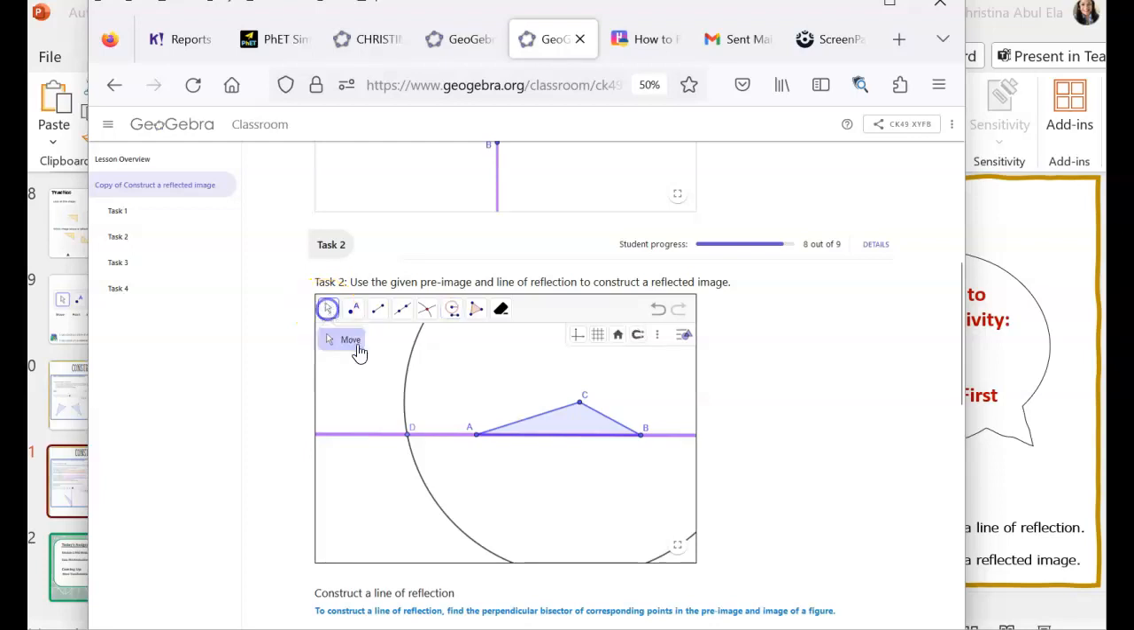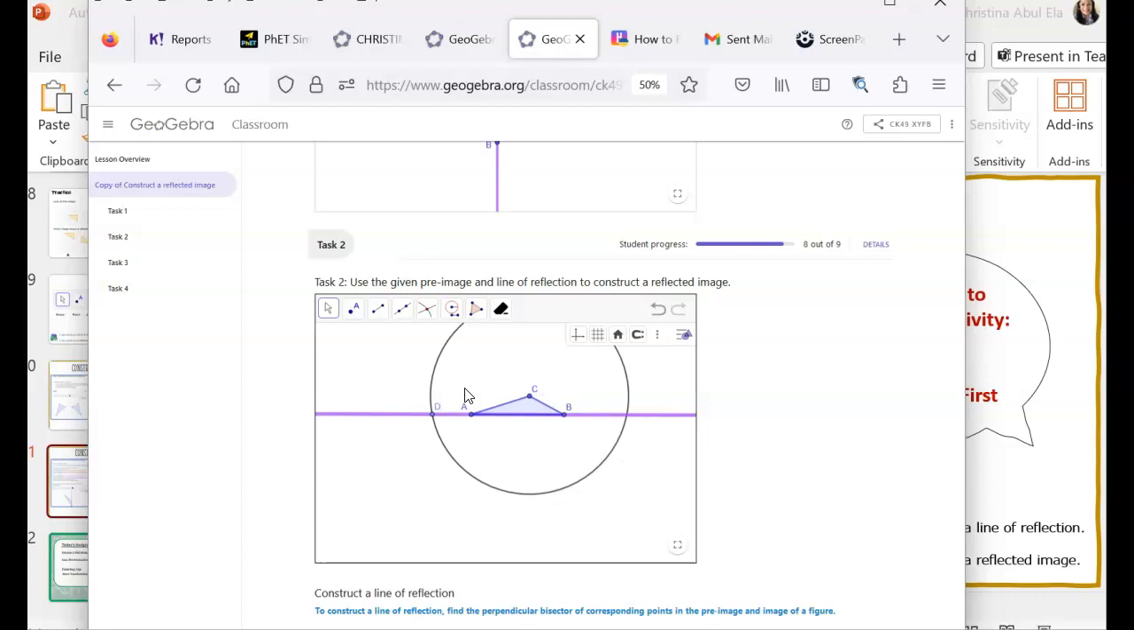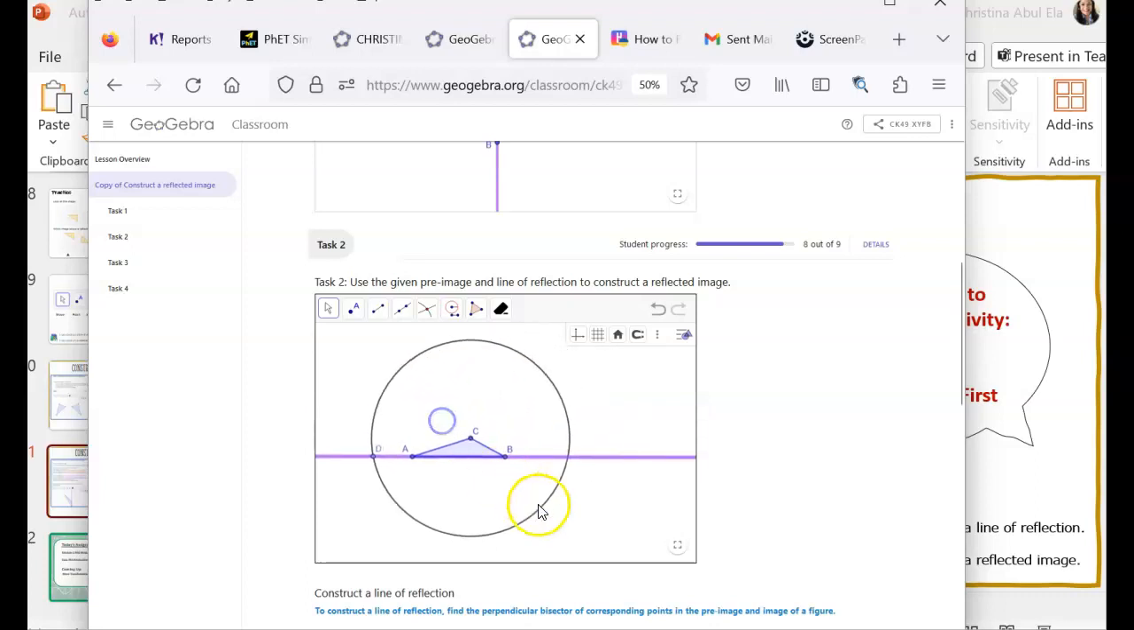So if you click on your pointer tool and then just click in the screen anywhere, you could scroll to make your shape bigger or smaller or move it around so you could see the other end of the circle. So I need to put a point now where the circle crosses over the line of reflection. I already have point D where I started, so I need another one over here. So I'm going to grab my intersect tool and put a point there.